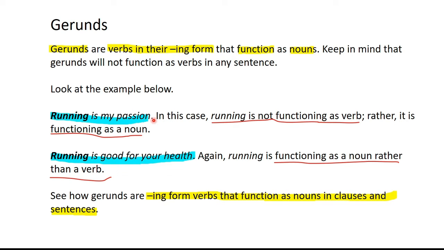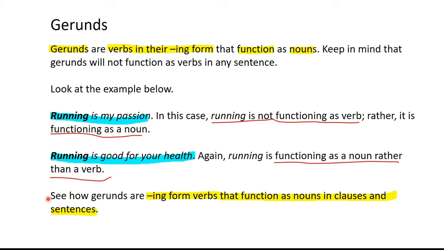Running is my passion. My passion is the predicate nominative or the subject complement, and is here is a linking verb. And in this sentence, the linking verb is serving as the main verb or the finite verb. Running is good for your health. Again, see how running is being used as a noun phrase rather than a verb.